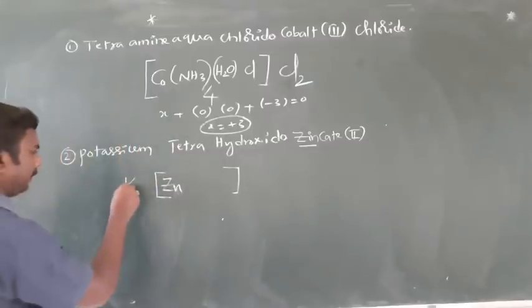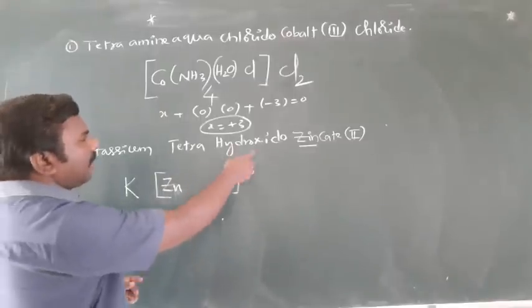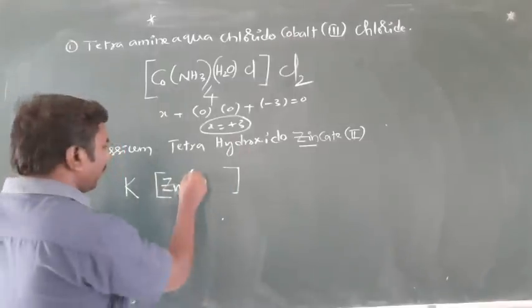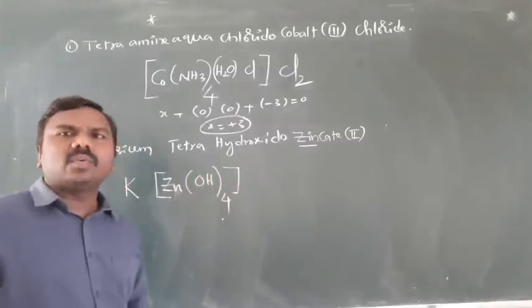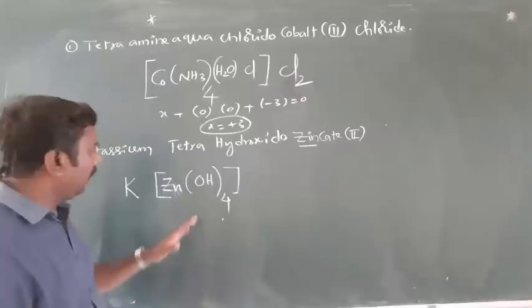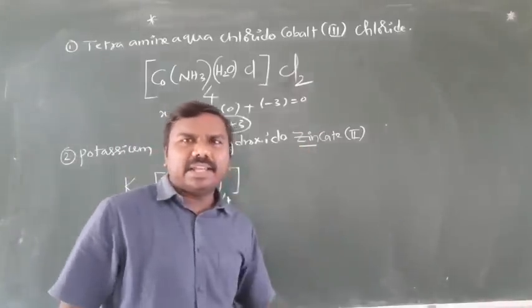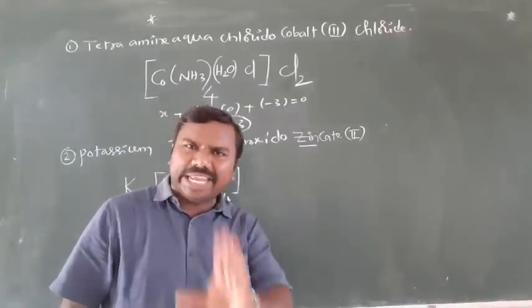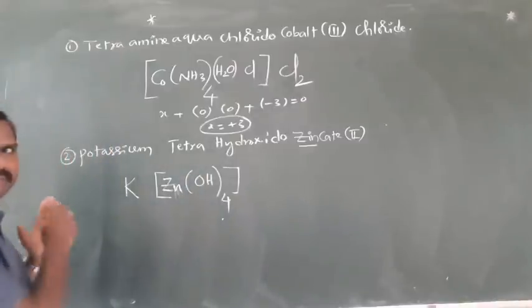That's why K. Right? Next, tetrahydroxido. Tetra means 4. Hydroxido means OH. Clear? Now, zincate given. Zincate means the complex ion is negative. Negative means right side. Positive means left side.